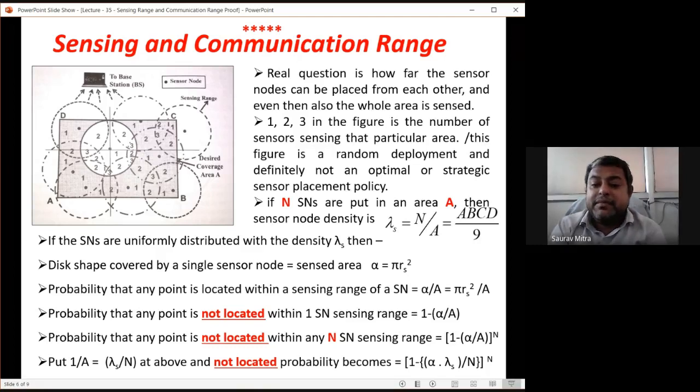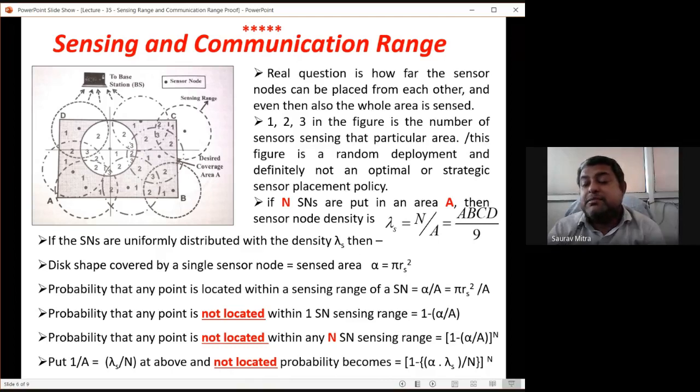So alpha by A, that is pi r square by A, is the probability that any point is located within the sensing area. 1 minus alpha by A, that is 1 minus pi r square by A, is the probability that any point is not sensed. Okay, and this should be equal to 0. The probability that any point is not located within the sensing range when there are capital N sensor nodes is 1 minus alpha by A raised to capital N.